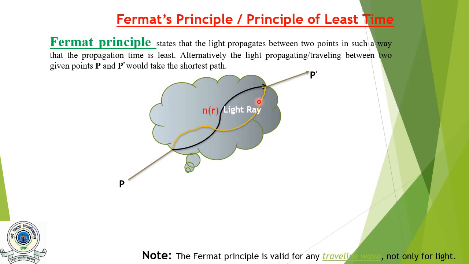So as stated by Fermat, it will follow a path which will take the least time among all the possible paths. It is important to mention here that this Fermat principle is valid for all traveling waves and not only for light.